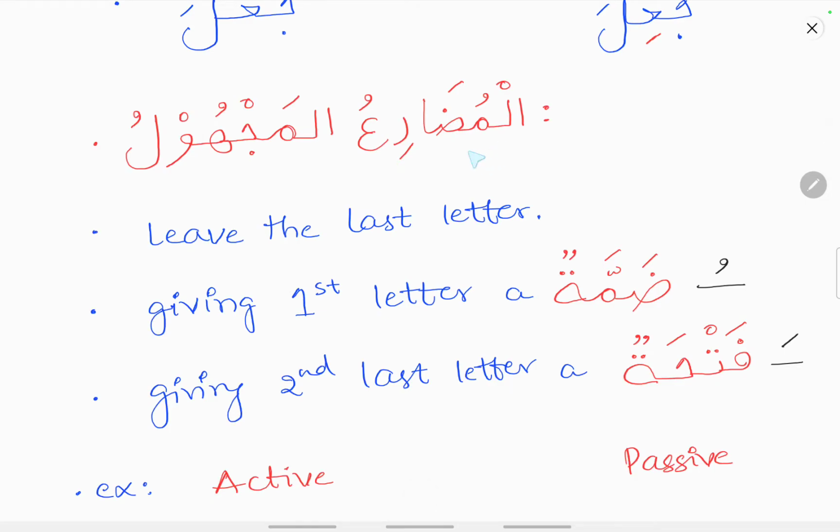Now coming to Fe'lul Mudari Majhul. That is, how to make a Fe'lul Mudari verb into a Majhul form. So leaving the last letter as it is, giving the first letter a dhamma and giving the second last letter a fatha. Here in the past tense verb we have seen the second last letter should receive a kasra, and the first letter receives a dhamma. In Fe'lul Mudari, how do we make it Majhul?